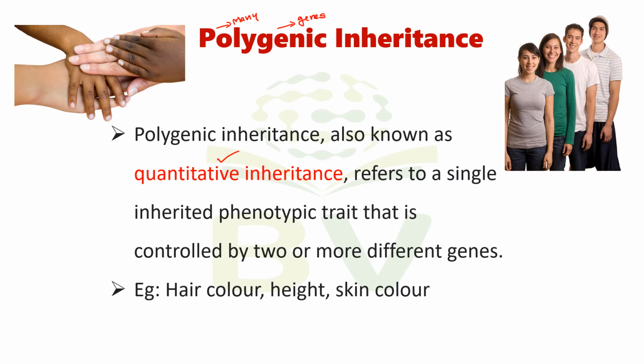Don't be confused with multiple alleles. In the case of multiple alleles, there is only one gene but more than two alleles. In the case of polygenic inheritance, there are more than two genes for a trait. But in the case of multiple alleles, more than two alleles for a gene. These are some examples of polygenic inheritance: hair color, height, skin color, etc.